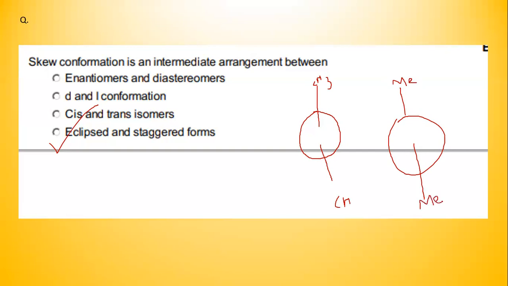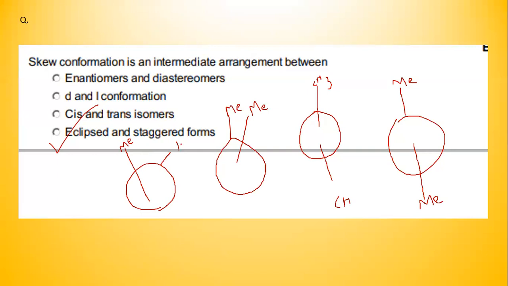And what would be an eclipsed conformation? An eclipsed conformation will have one Me like this, and the other one will be very close to it, making the bulkier groups very close to each other. And thirdly, you have something intermediate of both of these, where we will have Me like this and another Me not very close, but like this.